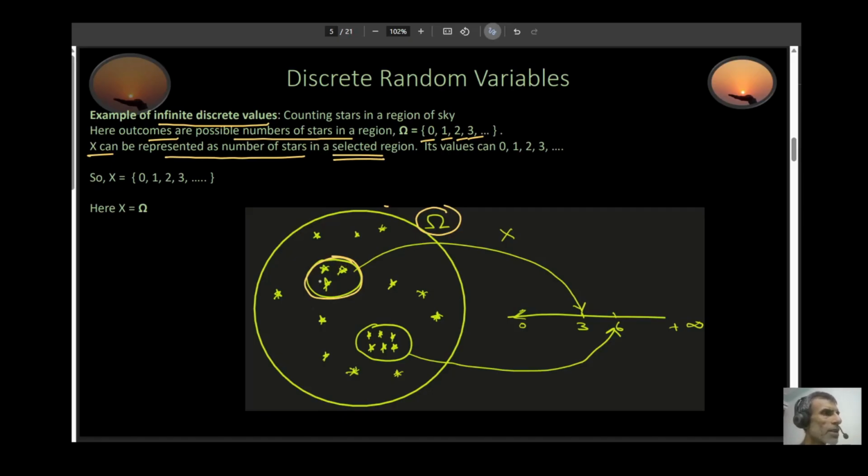In this particular instance, I have 3 stars, so this region gets mapped to 3 right here. How about this one? Let's say you select this region. Well, this one has 6 stars, so this one gets mapped to 6 over here. So this is an example of infinite discrete values. Here your X is mapping your sample space omega to a set of discrete values on the number line.